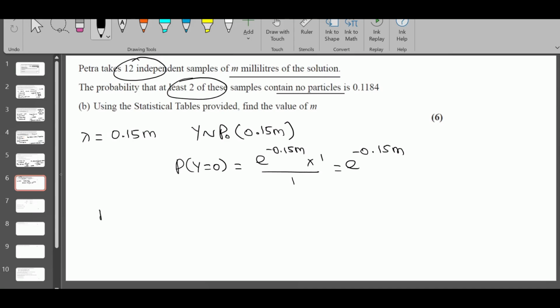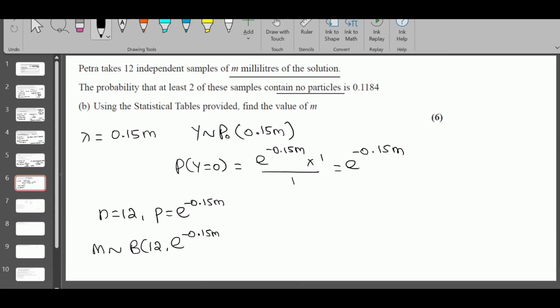So n is 12. The probability of success is e to the power minus 0.15m. Now we use another variable. M follows a binomial distribution of 12, comma, e to the power minus 0.15m.